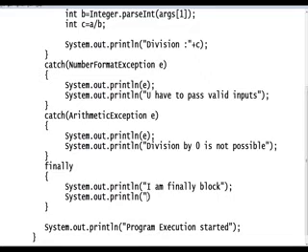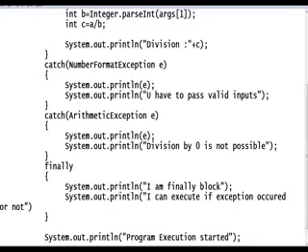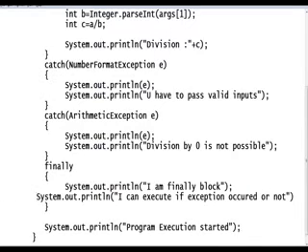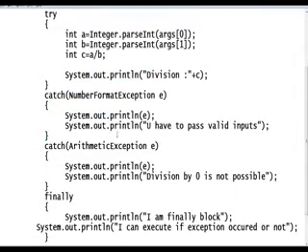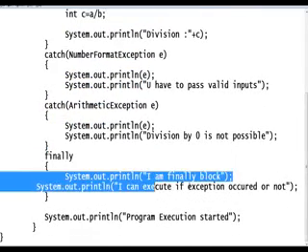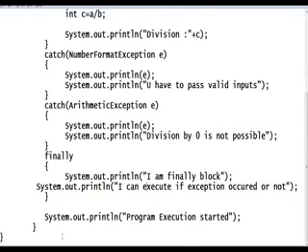Try will execute if there is no exception. Catch will execute if an exception occurred. Finally will execute in both cases.